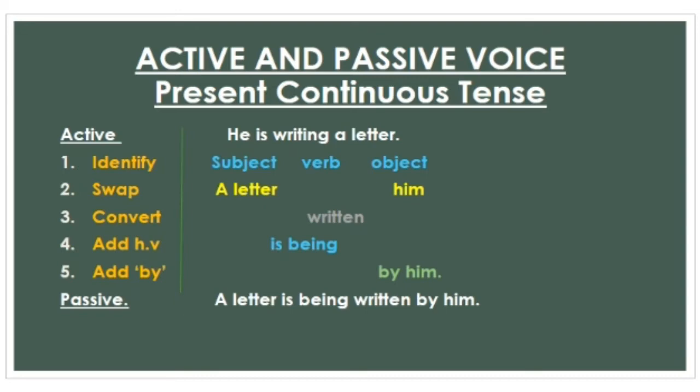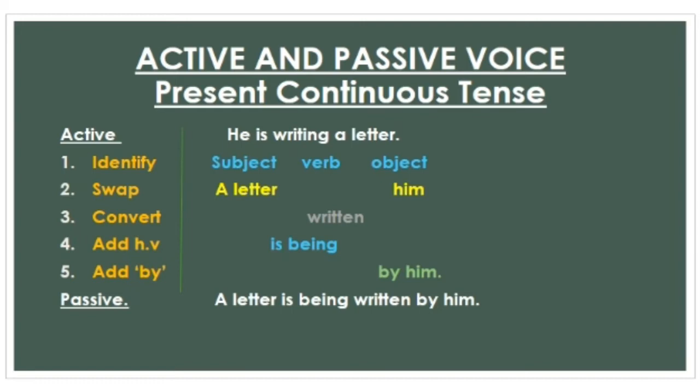In this sentence, he is the subject, a letter is the object, and is writing is the main verb. Step number 2, swap the places of subject and object. Object comes in the start, so a letter comes in the start of the sentence and he, the subject, has gone at the end and it has become him.